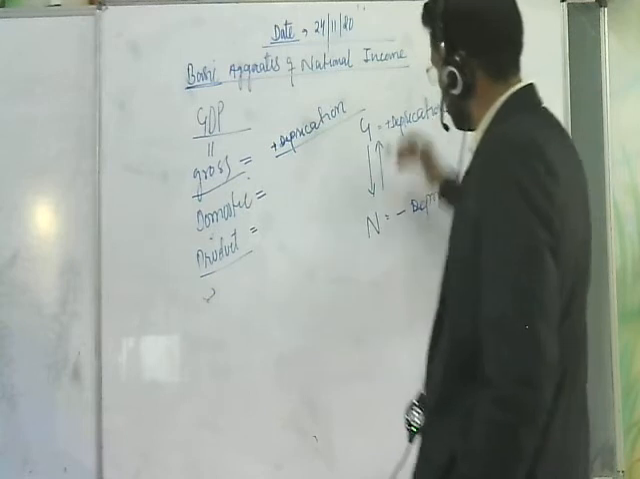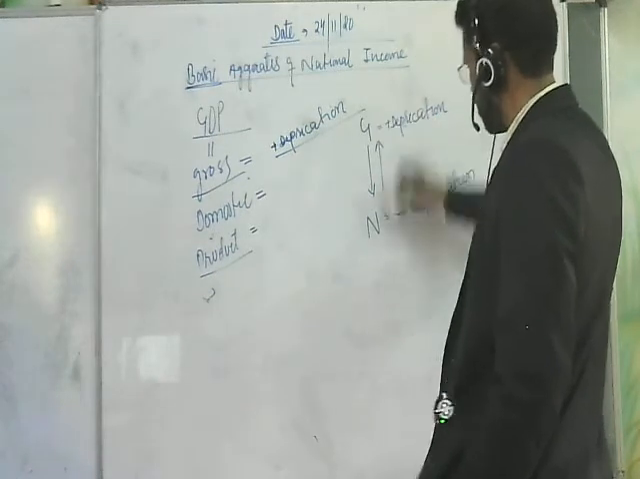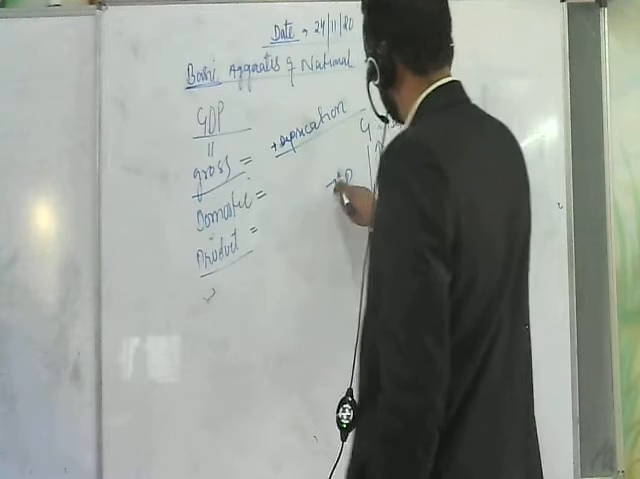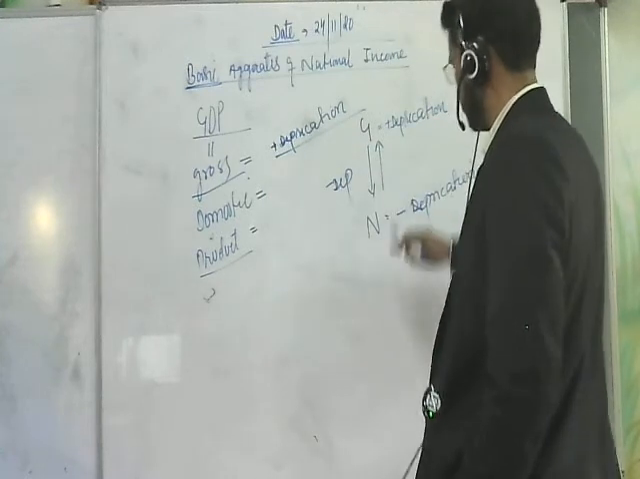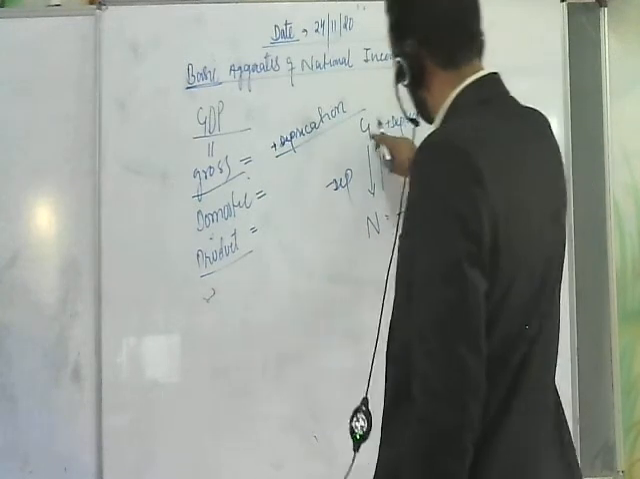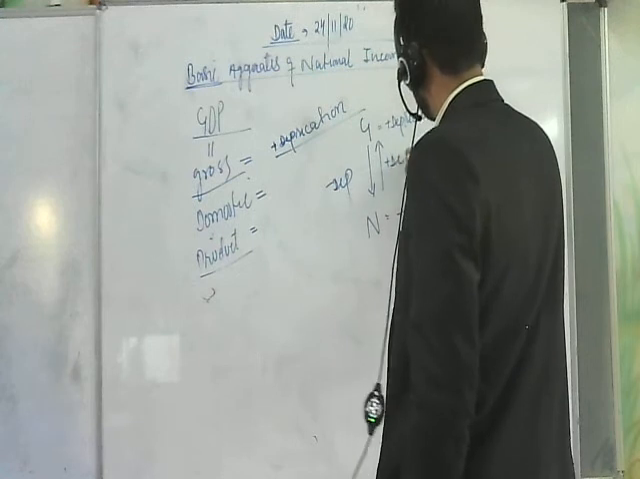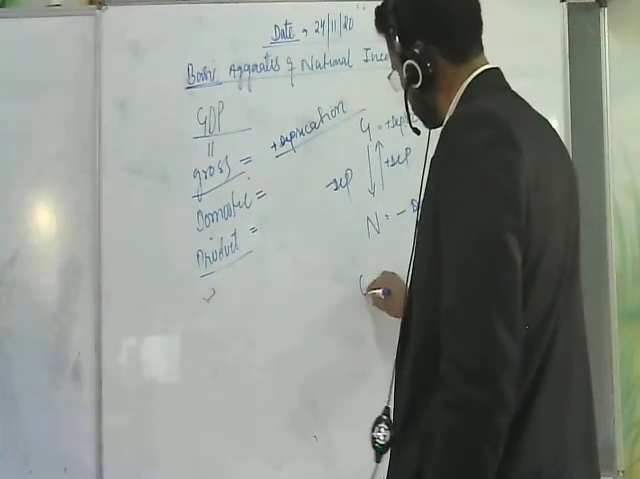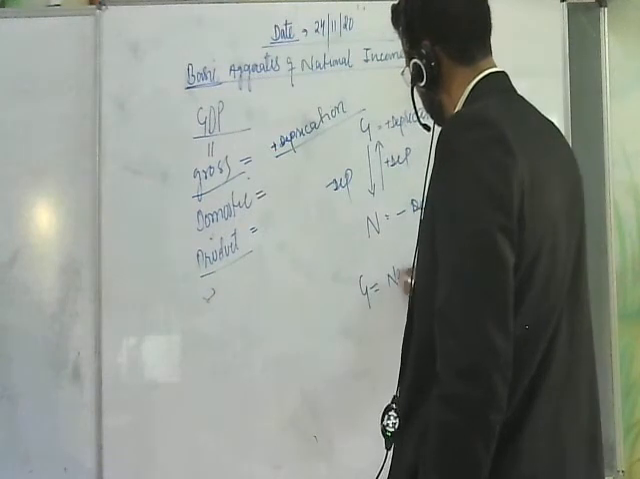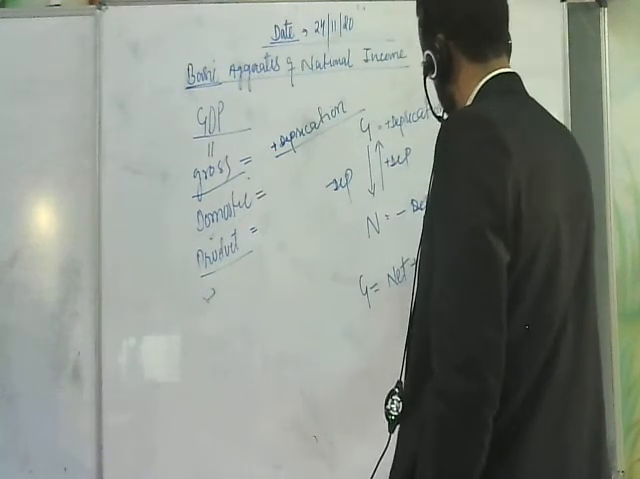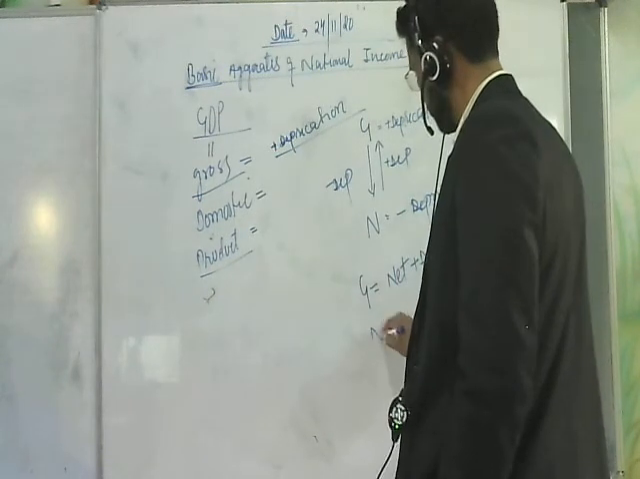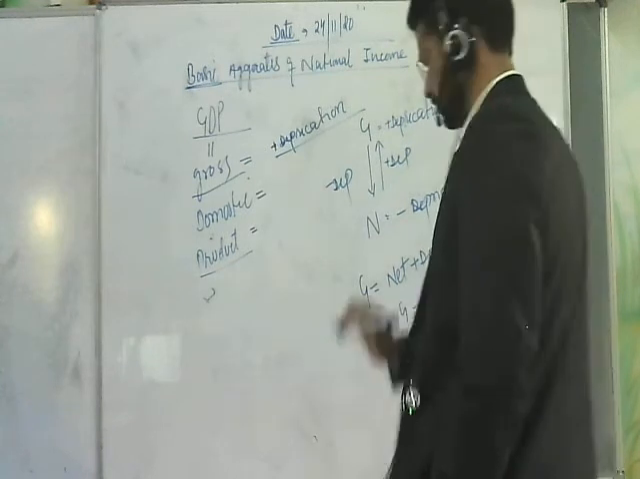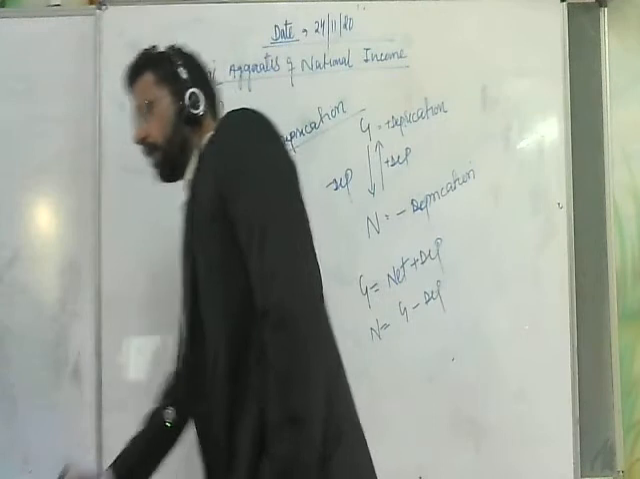In case we want to go from gross to net, what are we going to do? We are going to decrease the value of depreciation. If from net we are going to gross, we are going to include the value of depreciation. Now, we can also write gross is equal to net plus depreciation, and net is equal to gross minus depreciation.